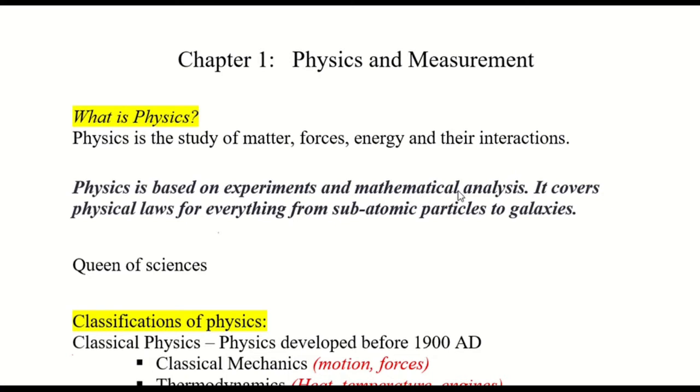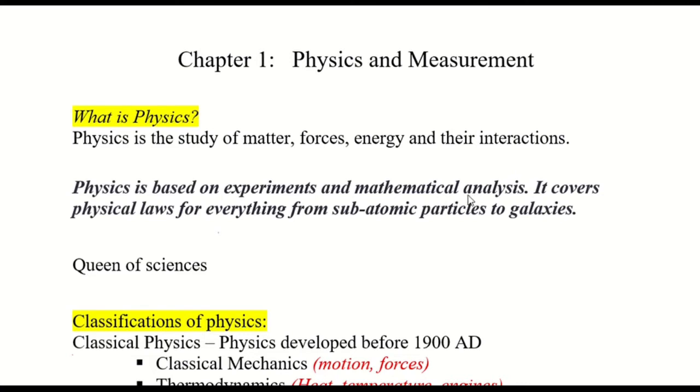Once we have a mathematical equation, we then have a definite result, a definite answer for some problem. And then we can use that to predict what would happen in other situations.